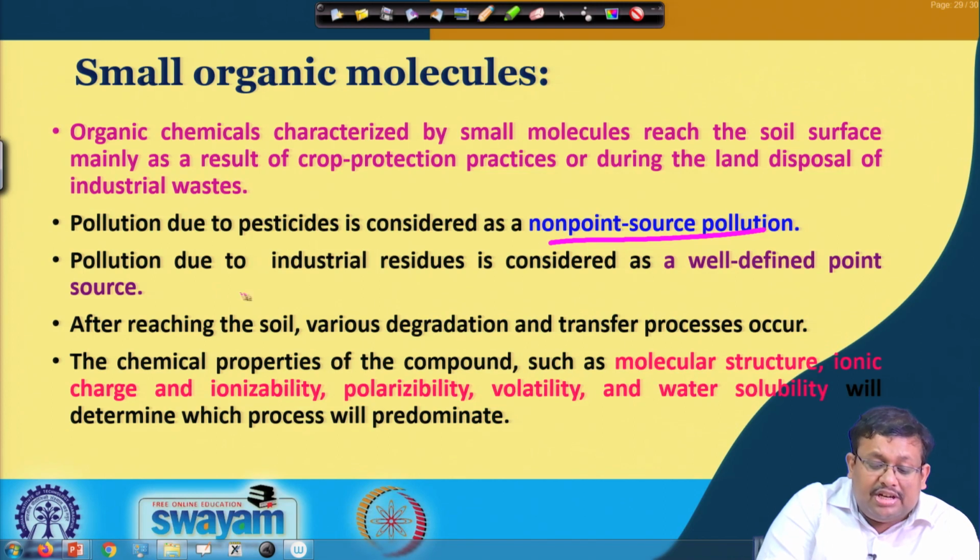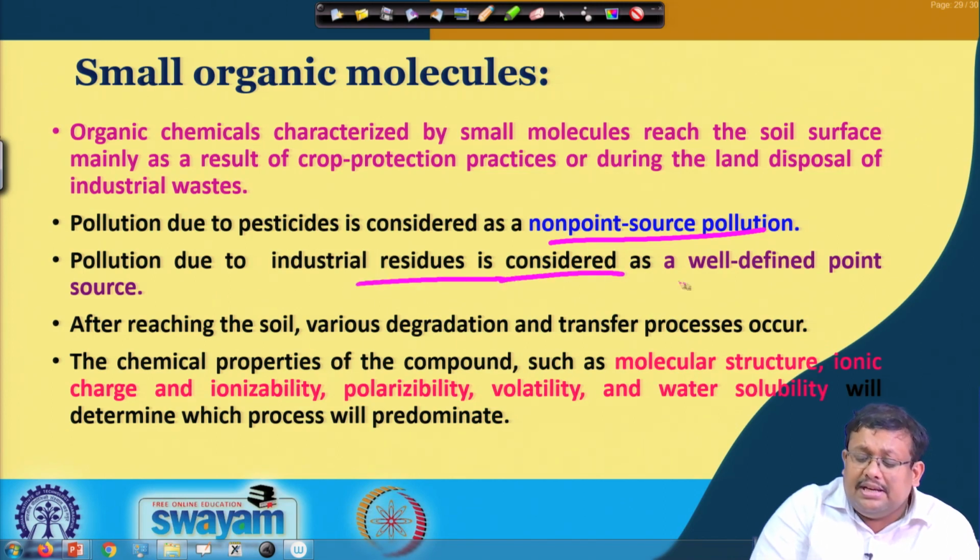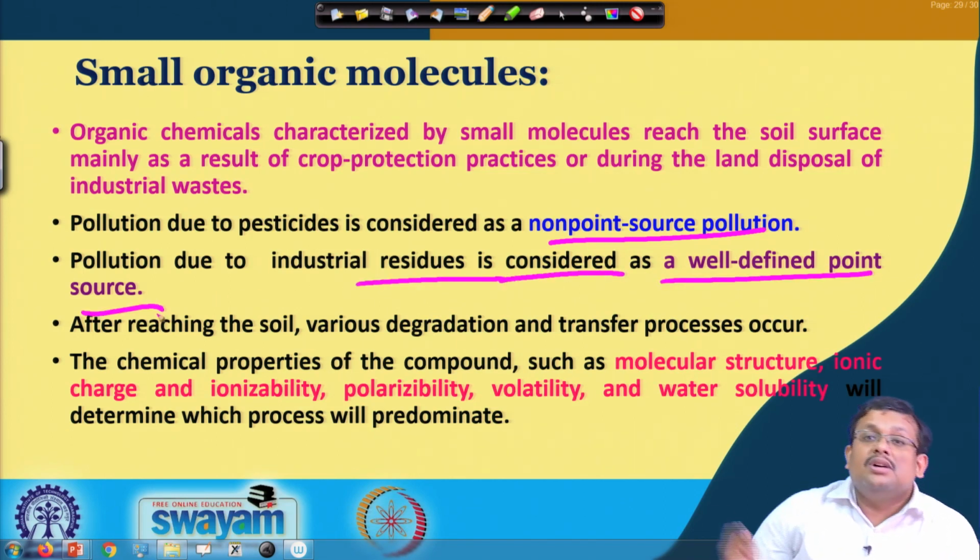Now, pollution due to industrial residues is considered as a well defined point source, because whatever industrial byproducts or effluents we are getting are discharging into the water bodies through a well defined point source. So, that is why it is a point source pollution.